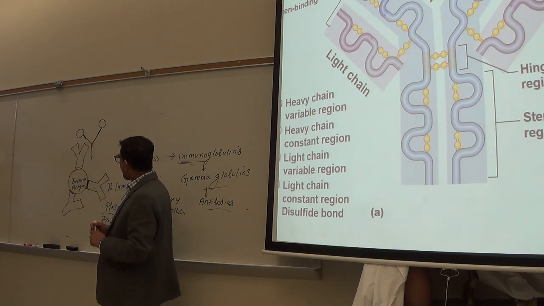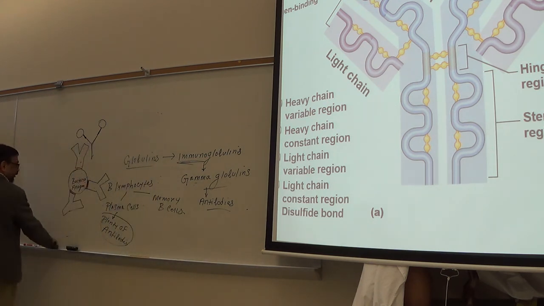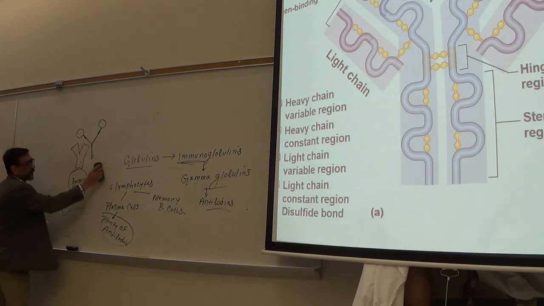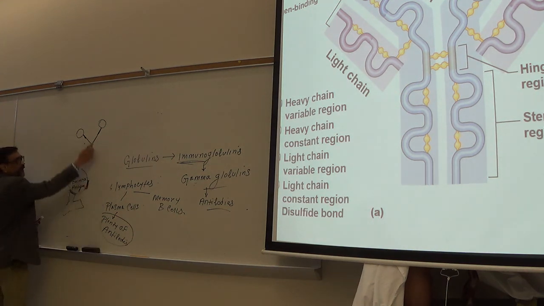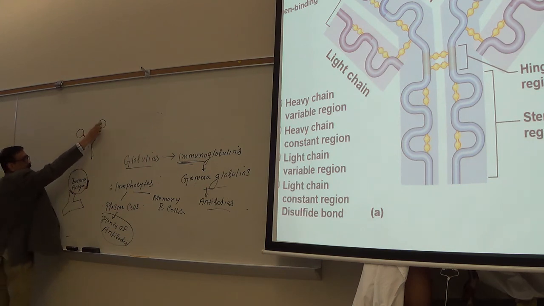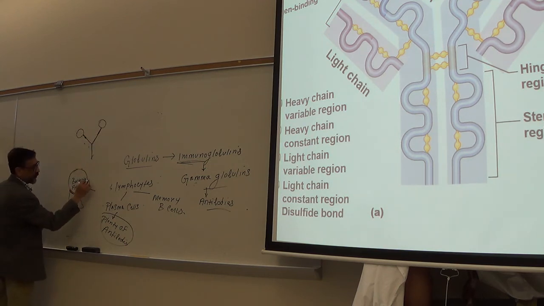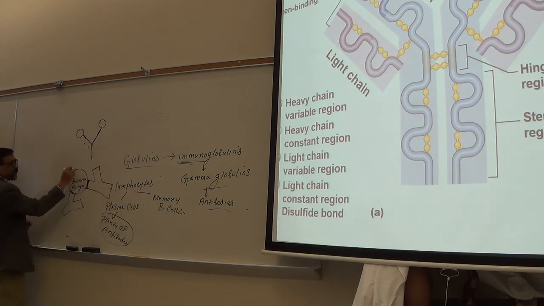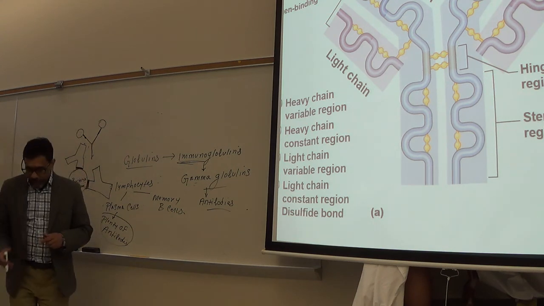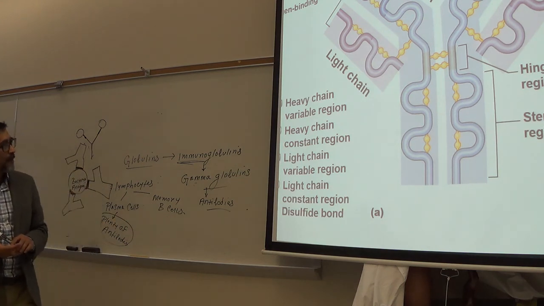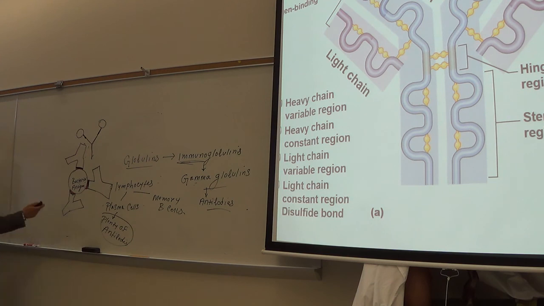So, but one thing here, remember this picture, if you want to be more specific, I should draw this way, because we know that these are the sites that bind with the antigens, right? Variable parts. So this is correct and should be more, like this. So these are the binding sites, okay? Like this, okay? So variable part is here, okay? So that's how the antibody binds with the antigens.